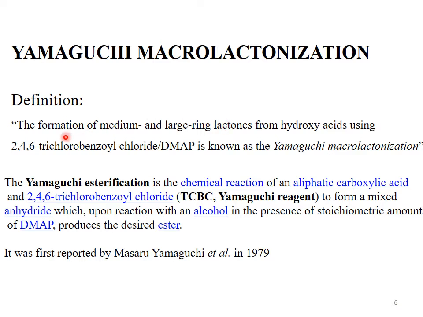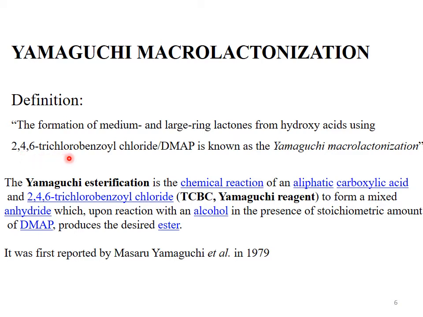Yamaguchi esterification: actually lactones are also cyclic esters, so we can call it Yamaguchi esterification. It is a chemical reaction in which aliphatic carboxylic acid is used. Remember, here we are discussing Yamaguchi esterification. The substrate for the Yamaguchi esterification is the aliphatic carboxylic acid.